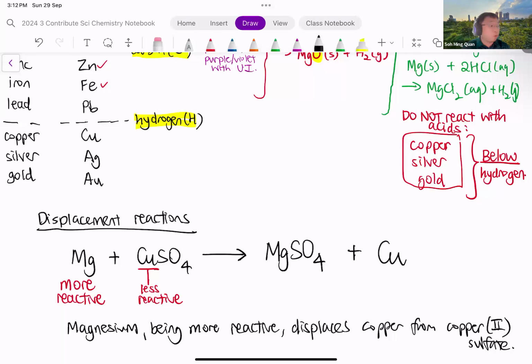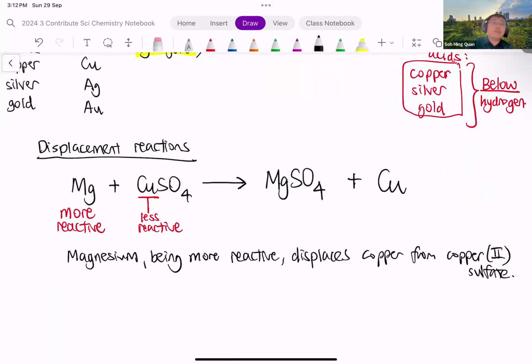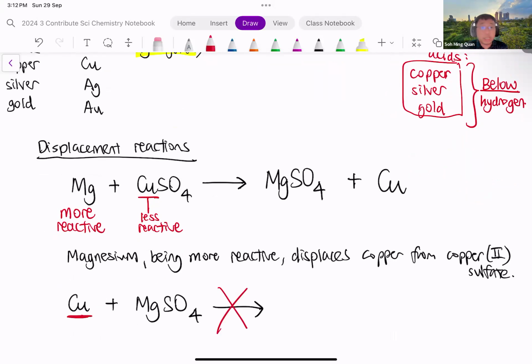So this reaction will work only if the more reactive metal is added in as a metal. So if I were to reverse the order, will this reaction take place? Can copper kick magnesium out from the compound? The answer is no, this will not work because copper is less reactive than magnesium.